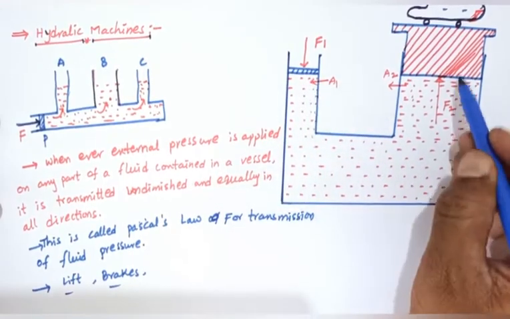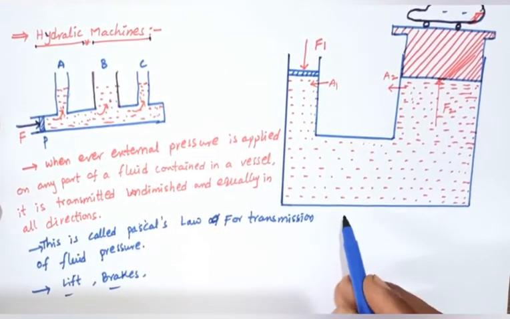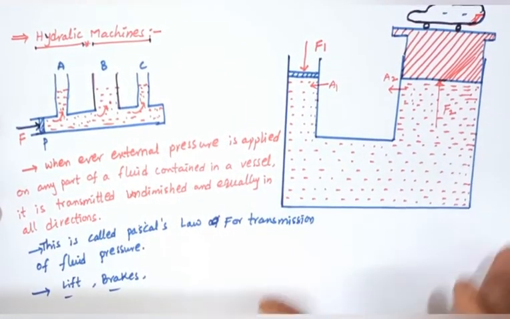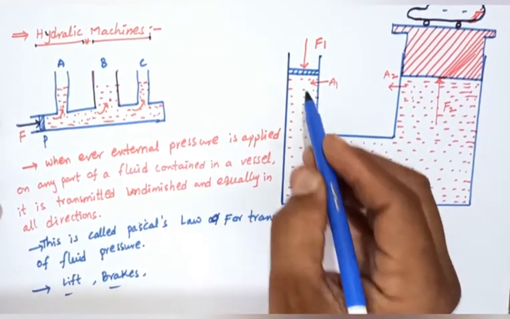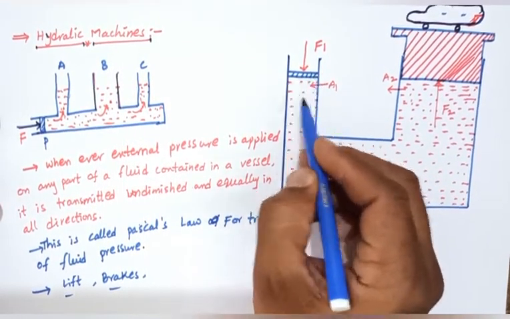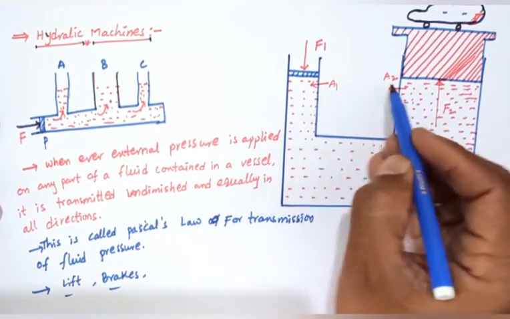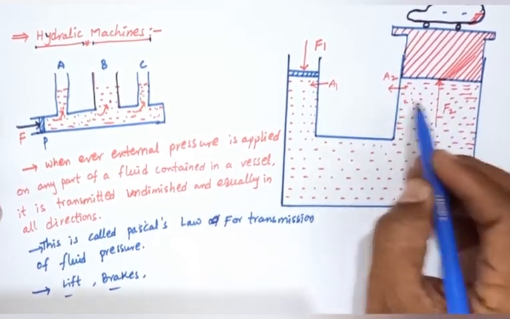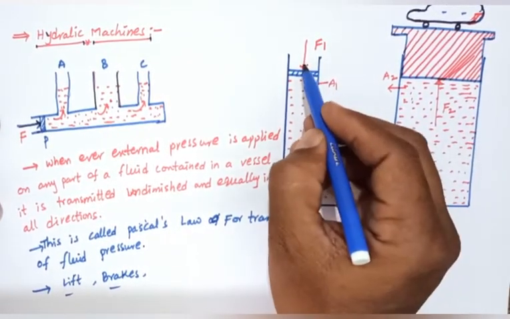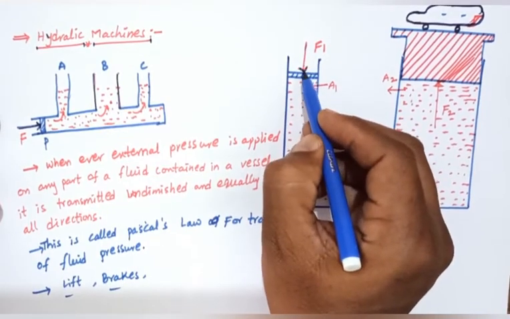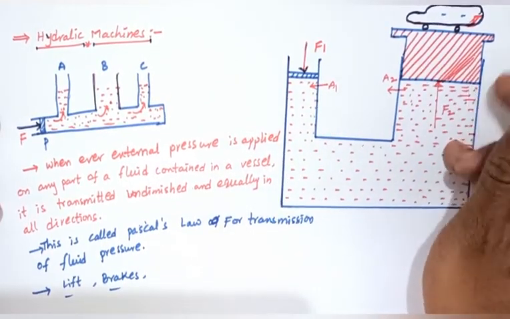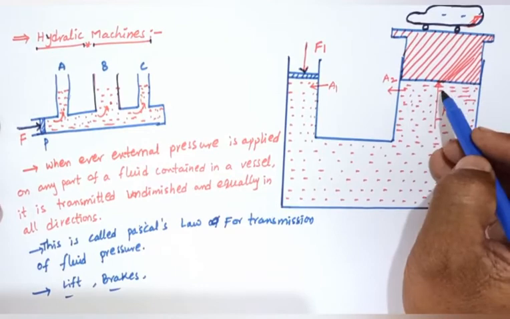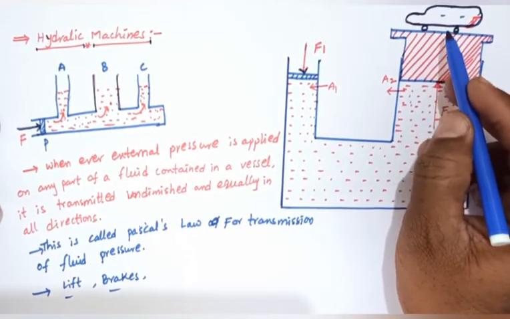It is a U-shaped machine. On one end the area is less and on the other the area is more. It consists of a piston, and the other end is also a piston, and both move upward and downward.